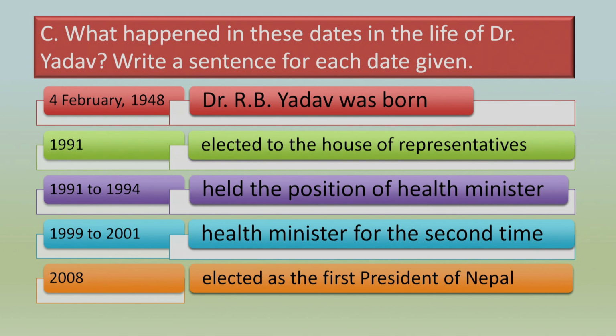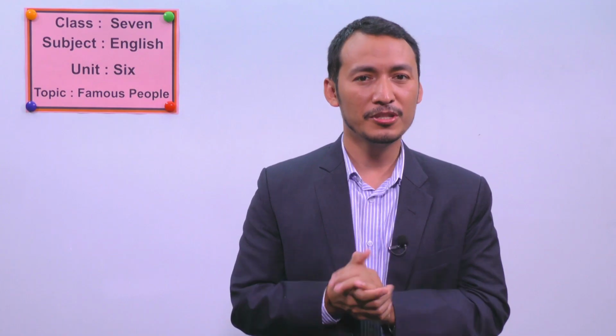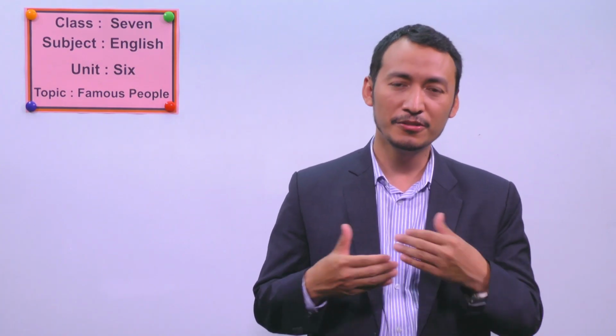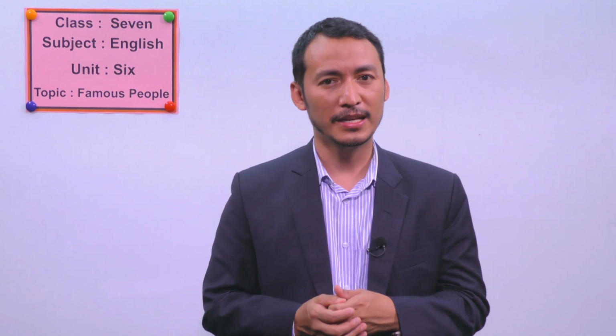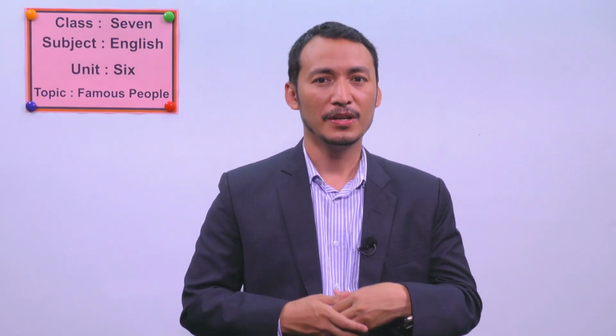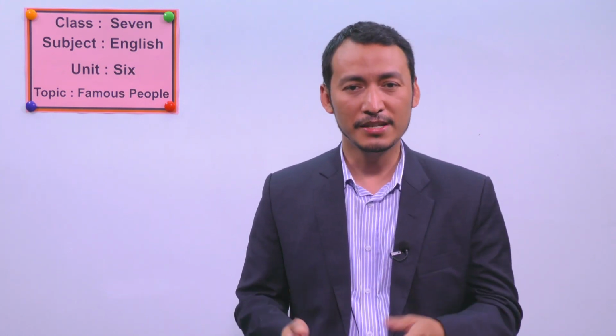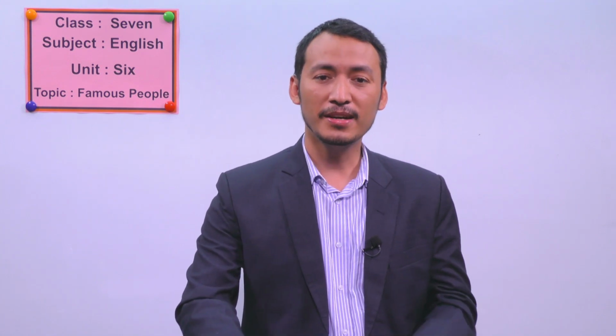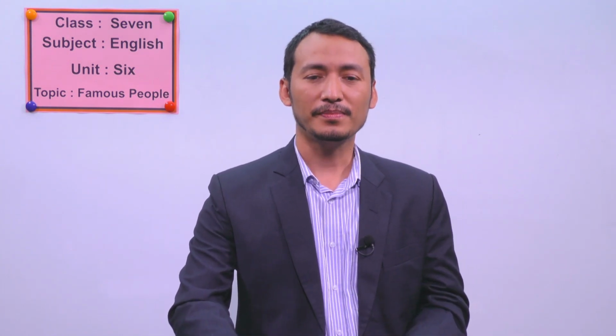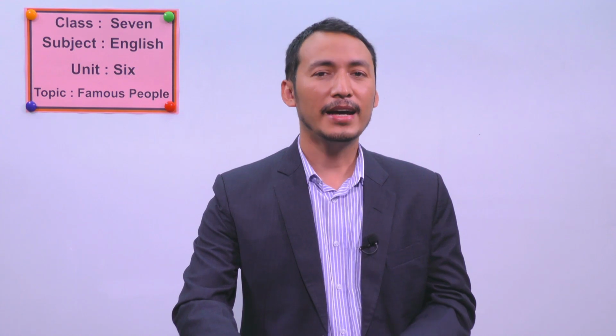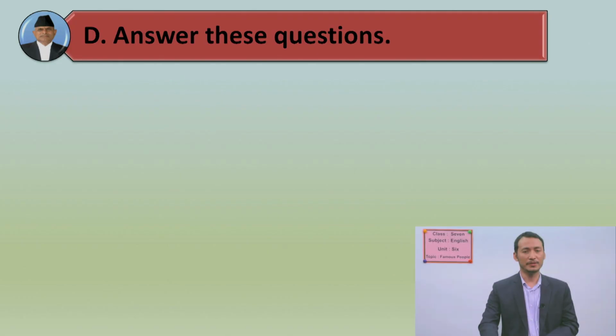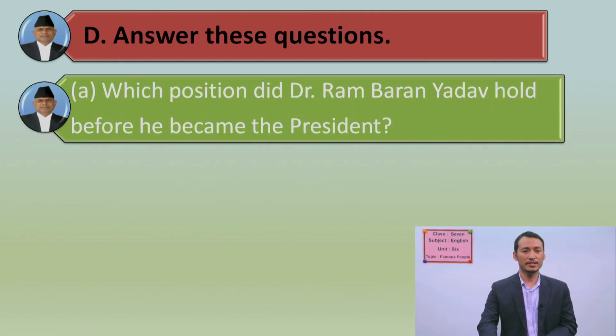All right. If you have got your notes with you, please take these notes on your copies and later do the exercises from your book so that you will be even more clear about all this information. All right, let's continue the exercises. Here are some questions given in your book. I'm going to show you the questions first.